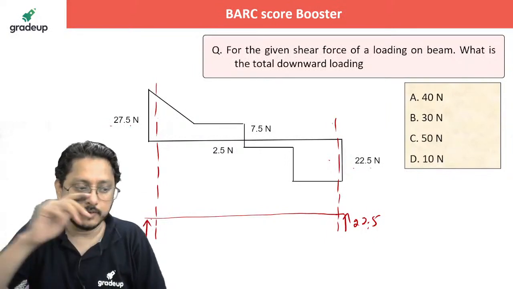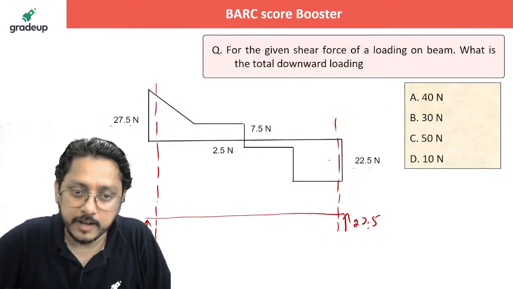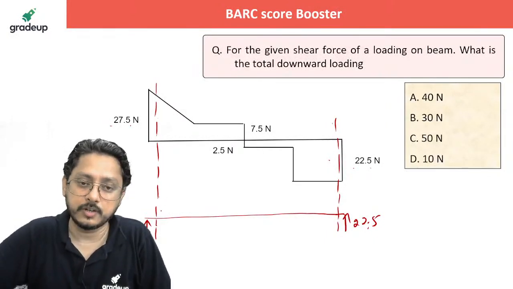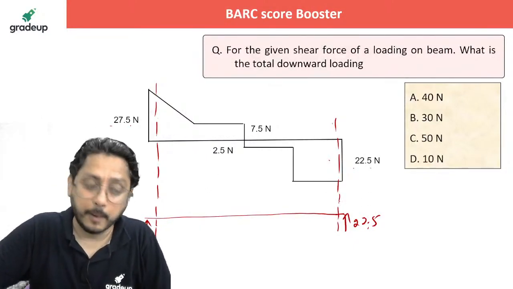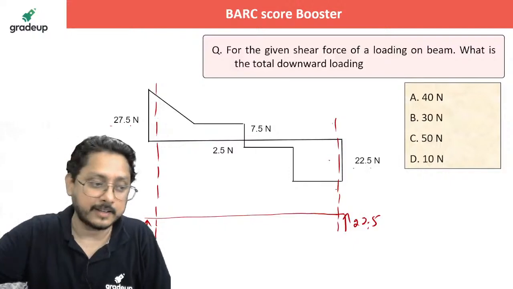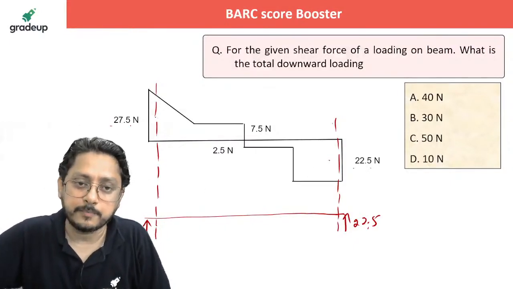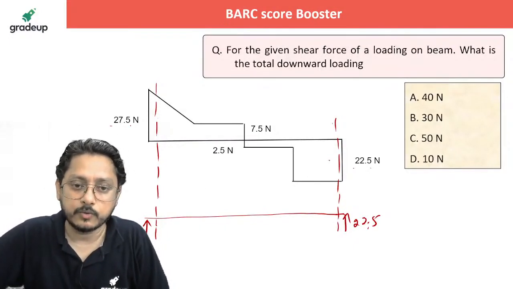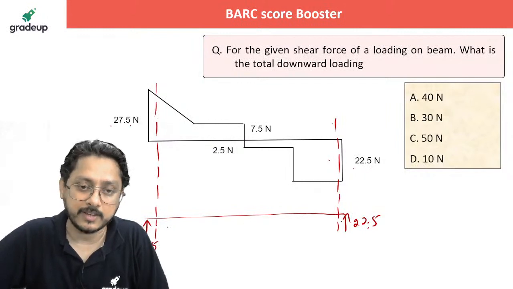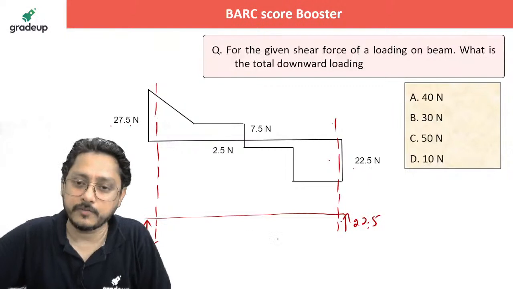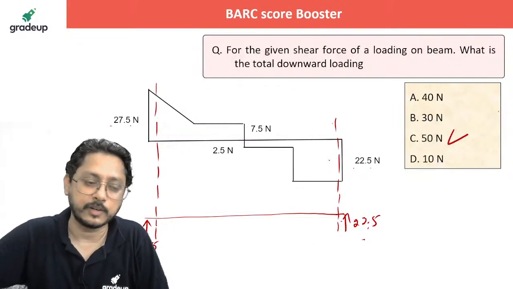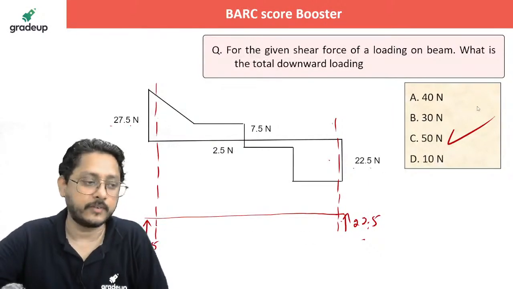Those who have studied with me know that whenever you are standing over the beam, a clockwise rotation for the shear force, take it as positive, and an anti-clockwise rotation about your considered section, take it as negative. So you get the positive only at 27.5. If these two are the reactions acting upward, it is obvious that you add these two, that is 50 Newton.